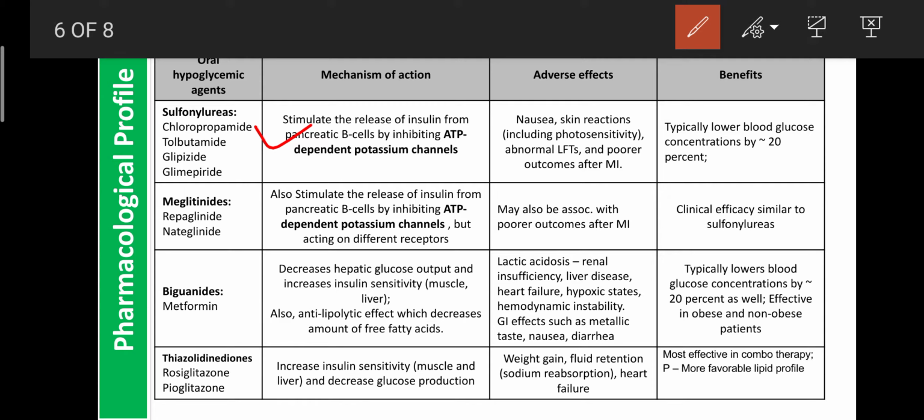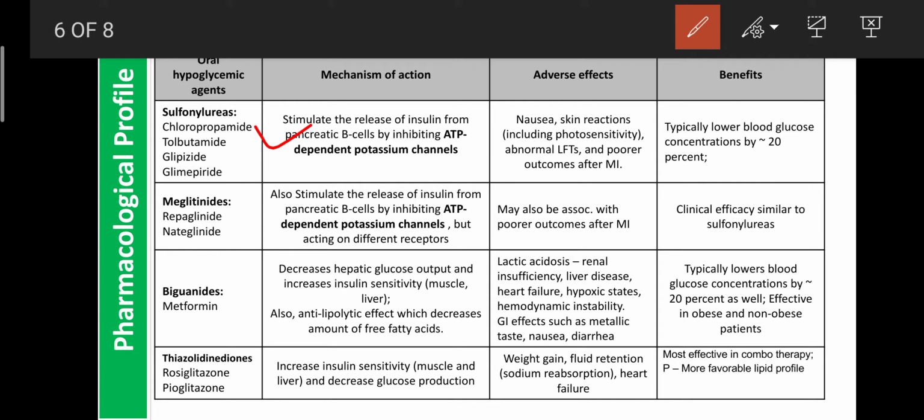By blockage of these channels, depolarization occurs, and that depolarization causes accumulation of calcium. Due to accumulation of calcium, exocytosis occurs, and insulin is released. So these drugs block the ATP dependent potassium channel and enhance the release of insulin.